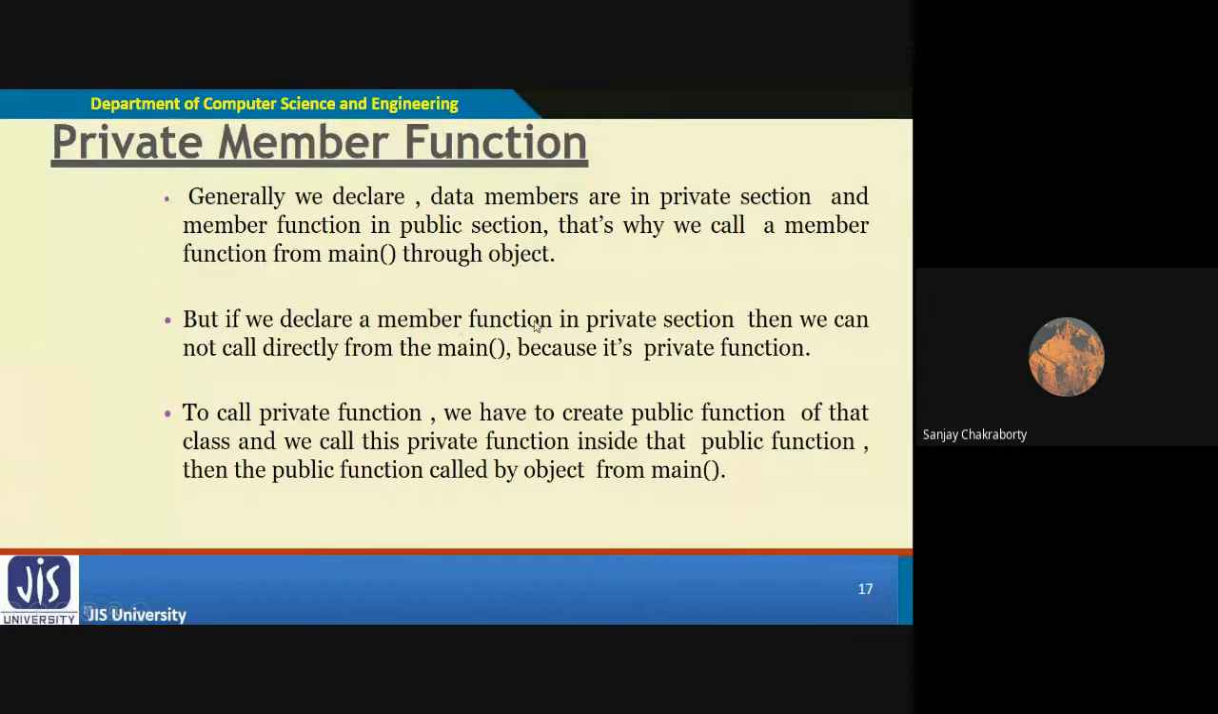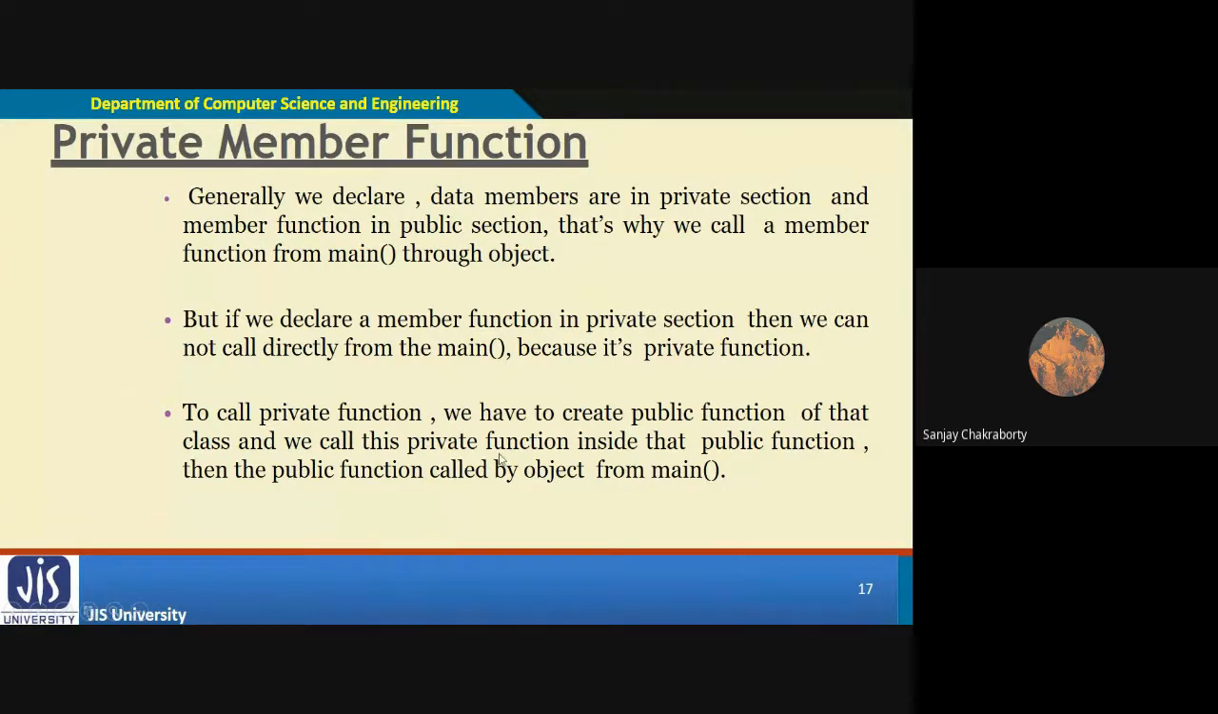But if we declare a member function in the private section, suppose we declare member methods or member functions in a private section, then we cannot call them directly from the main method because it's a private function. A similar rule is applicable for private member functions, the same rule as for private data members, right? We cannot directly access those private member functions from the object of that class itself or from any other functions, including the main function. So to call a private function, we have to create a public function of that class.